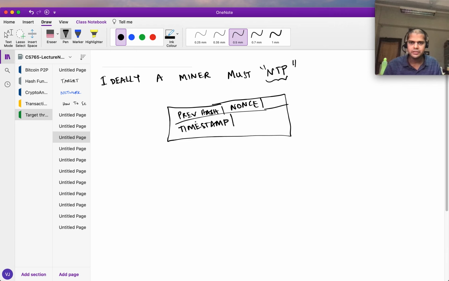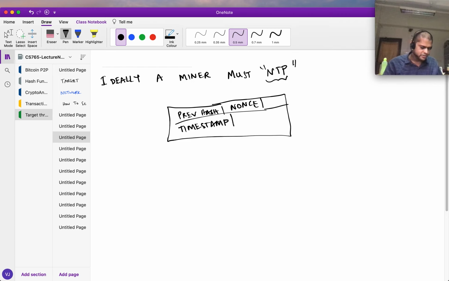Maybe somebody's NTP is not working. So then what happens? It might happen that somebody generates a block and the subsequent block has a timestamp which may be less than the timestamp of the previous block. Or what if somebody just puts a random number in this timestamp, just to create chaos, so that when somebody is updating the threshold, he uses a timestamp which is some crazy value belonging to 1980 or something like that, right? And so the target threshold might go negative, or something weird like that might happen.